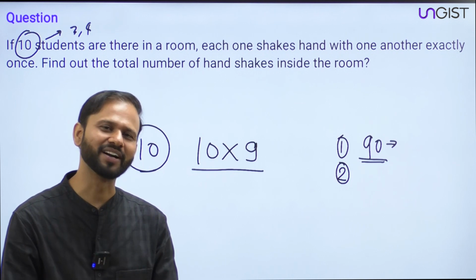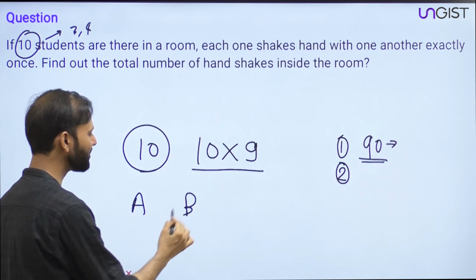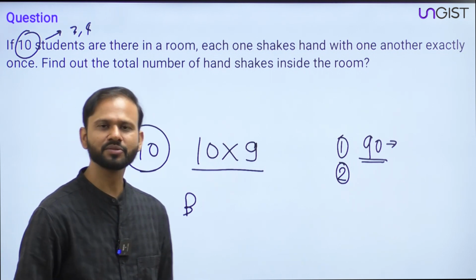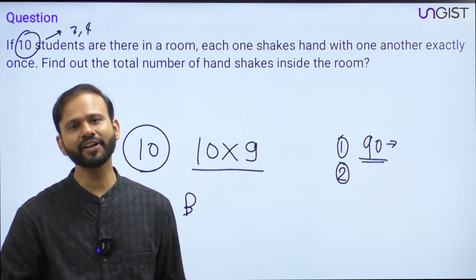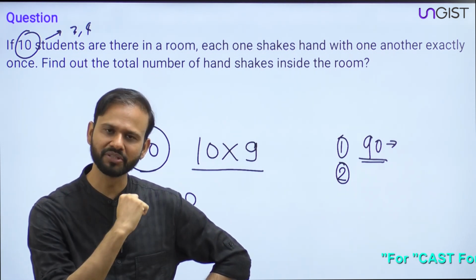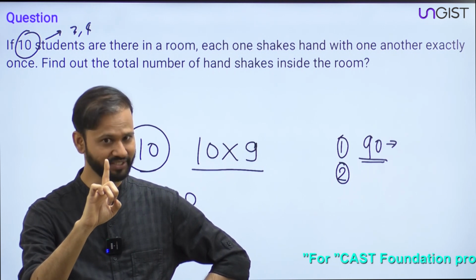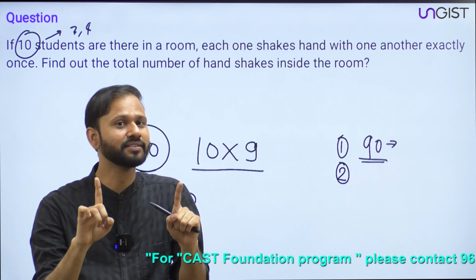The problem is, let's say if Saurabh is sitting in front of me, and I'm shaking hand with Mr. Saurabh, and if I ask Mr. Saurabh, how many handshakes have you done? Saurabh will say 1. And if you ask me how many handshakes have you done, I'll say 1.